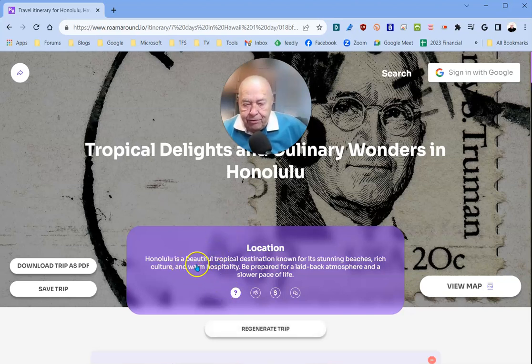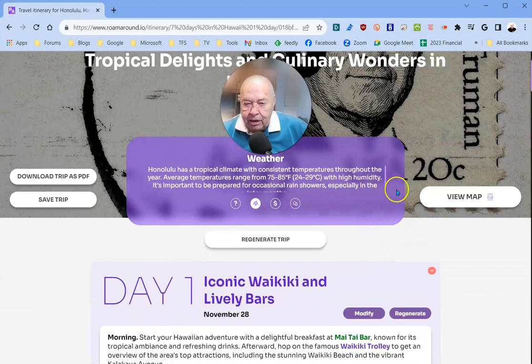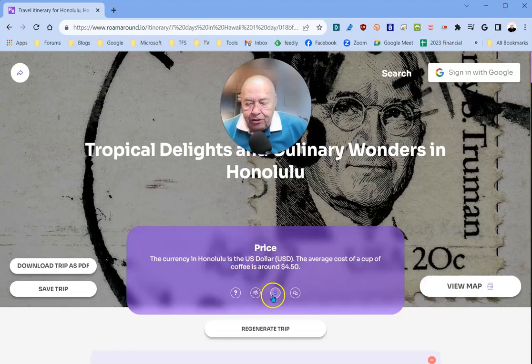Here it gives you some information about the destination. It also gives you weather information. Will tell you about the prices of your destination. By telling you the average price of a cup of coffee, you can pretty much get an idea that things there are pretty pricey. Also lets you know what the language is that's spoken at the location you're going to visit.